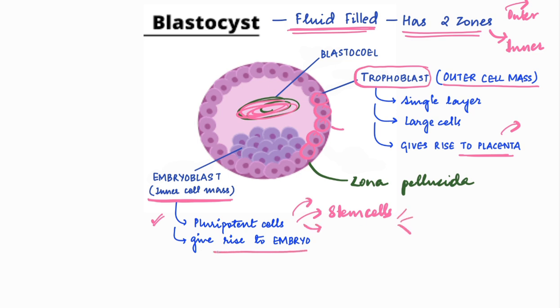And this gives rise to the embryo, which will develop into the fetus further. Since these cells give rise to the embryo, they are called embryoblasts. So, the cells that give rise to placenta are called trophoblast, and the cells that give rise to the embryo are called embryoblast.